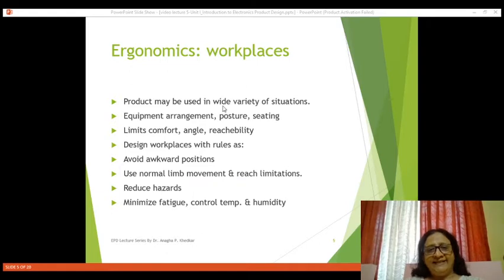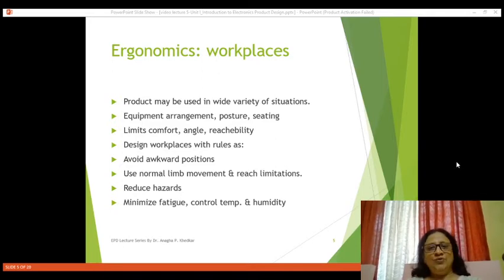Then second thing here is related with limits, comfort, angle, reachability. Whenever you are using certain electronic equipments or products, or you are operating certain lights, then those products or limits or controls of that product should be within your reach, it should be comfortable for you.